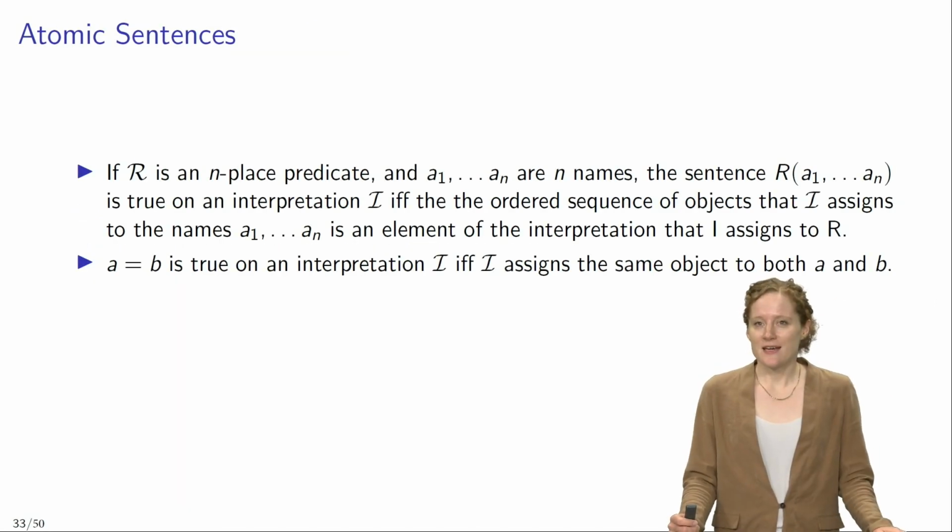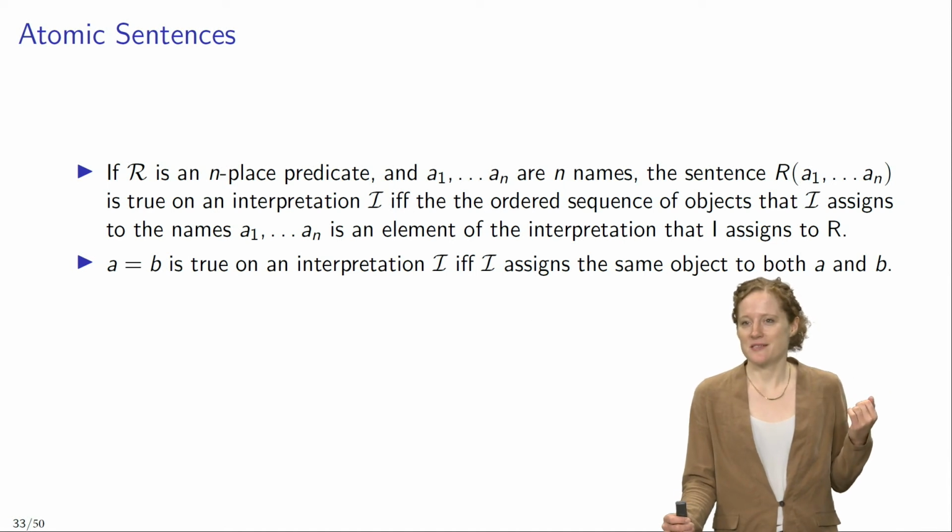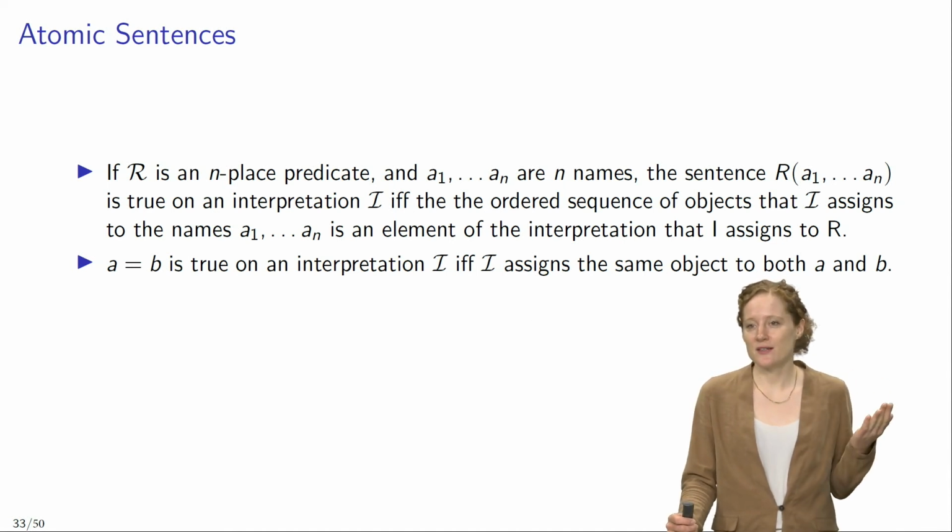So what does it take for an atomic sentence to be true on a given interpretation? Suppose that R is an n-place predicate and A1 to AN are n names.